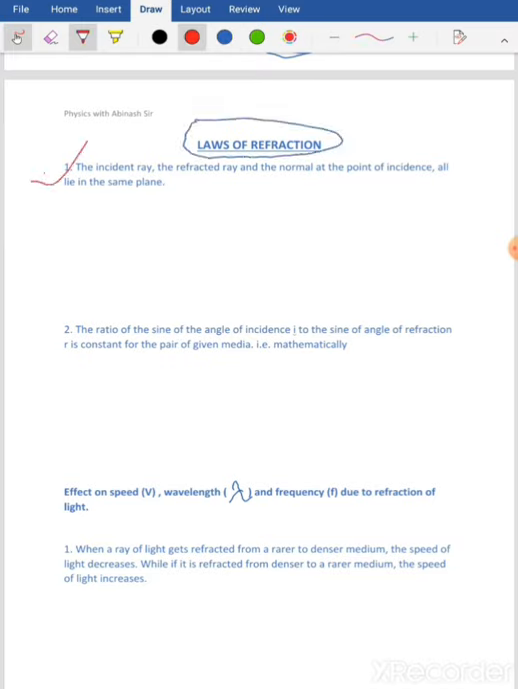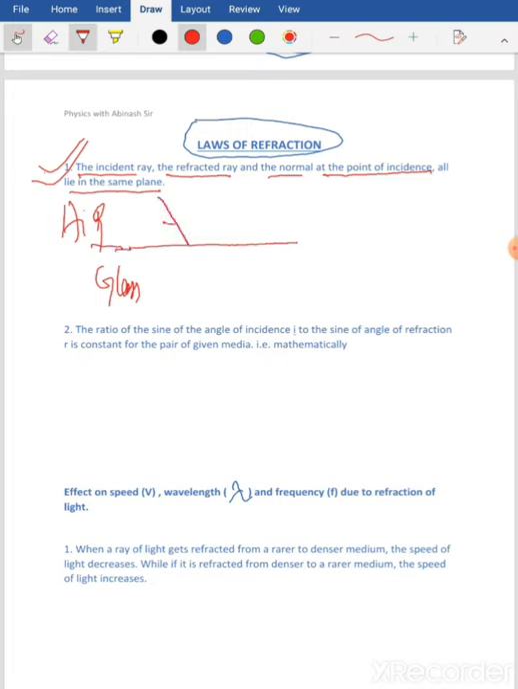Number one is the incident ray, the refracted ray and the normal at the point of incidence all lie in the same plane. See, I have said in the last class that refraction is a surface phenomenon. The bending of a ray of light when it travels from one medium to another always takes place at the surface separating the two mediums. So if I have a rarer medium on the upper part and a denser medium, say glass, on the lower side, then what happens?